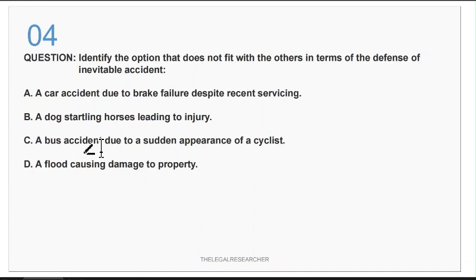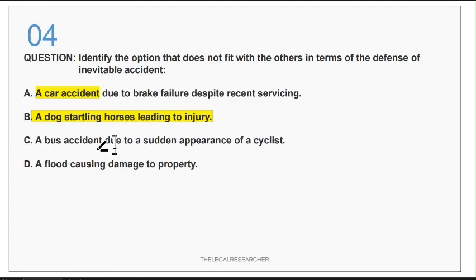So if you carefully read all these statements, you find that in all the statements other than option D, there is a human element. A car accident, a dog startling horses leading to an injury, these also contain a human element, because if you read one case that we will discuss in a different question also.